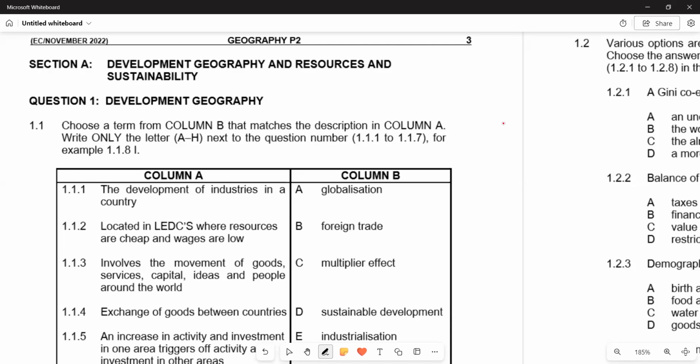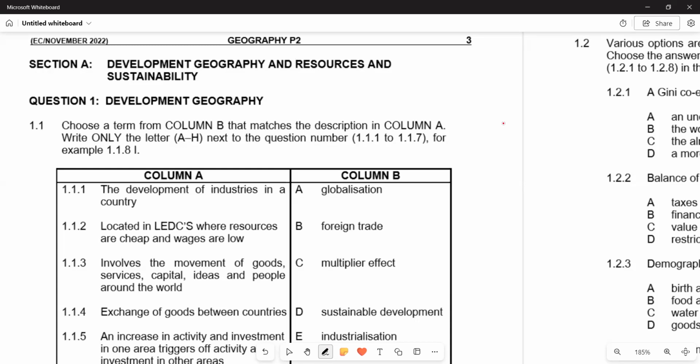We want to look at a question paper. On this question paper of November 2022, we're going to look at the first question, which is on development and geography. We've got a question with multiple choice matching words. Those are the types of questions that we are having on this question.